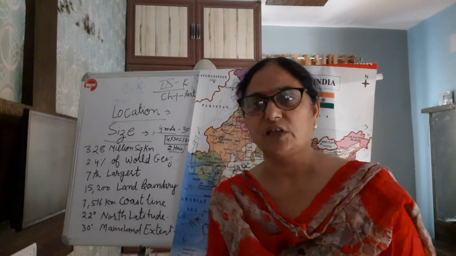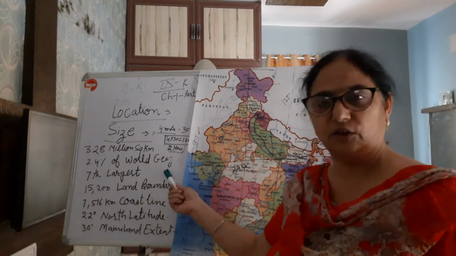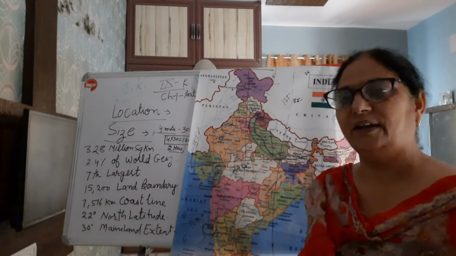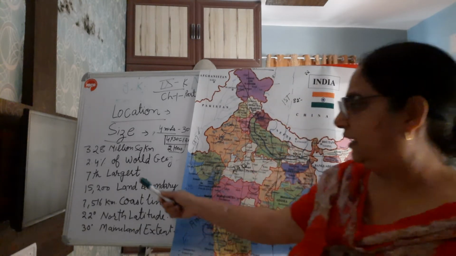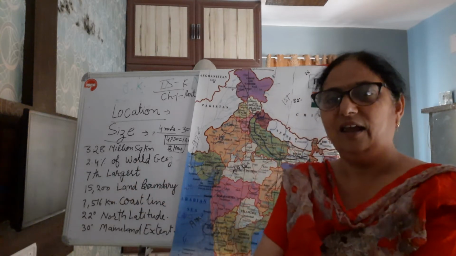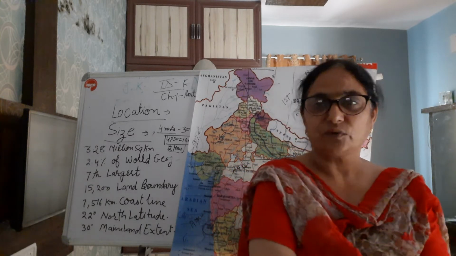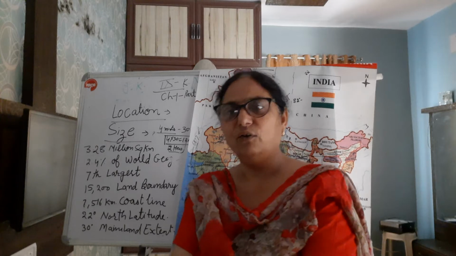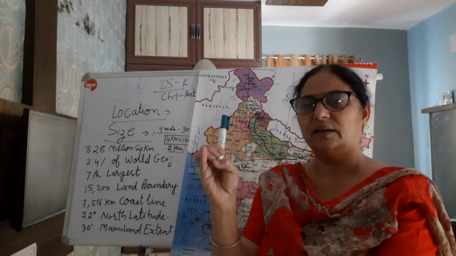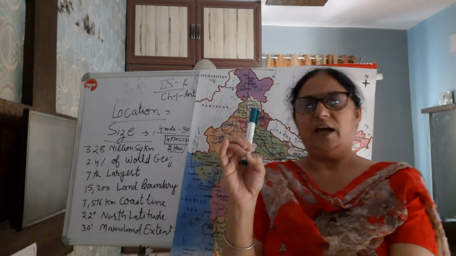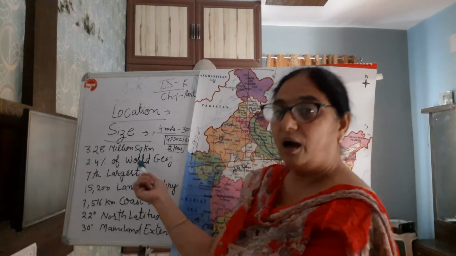Here I would like to mention a surprising fact: India covers 2.4% of the world's geographical area, but population wise India is the second largest country of the world, and area wise it is the 7th largest country. You would be surprised to know the status of the population in India. Whatever problems we are facing, unemployment, poverty, environmental degradation, resource exploitation, the root cause is population. We haven't controlled our population according to area.